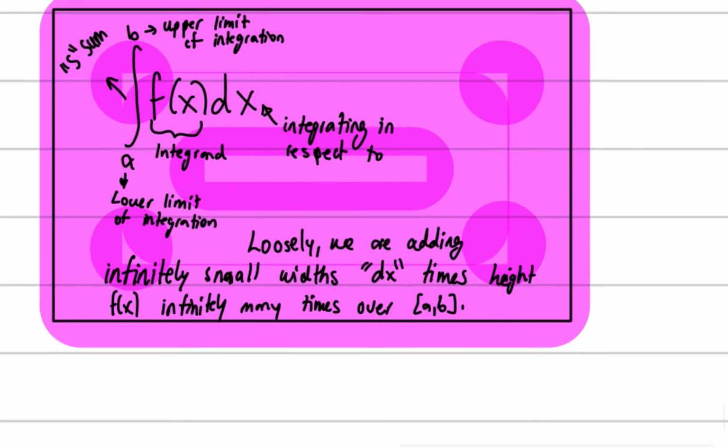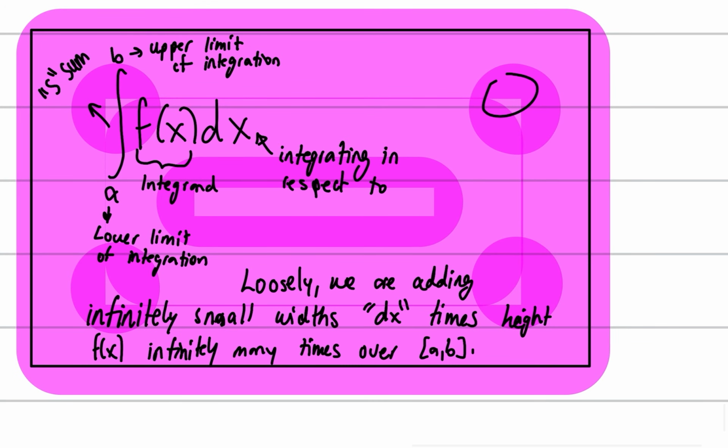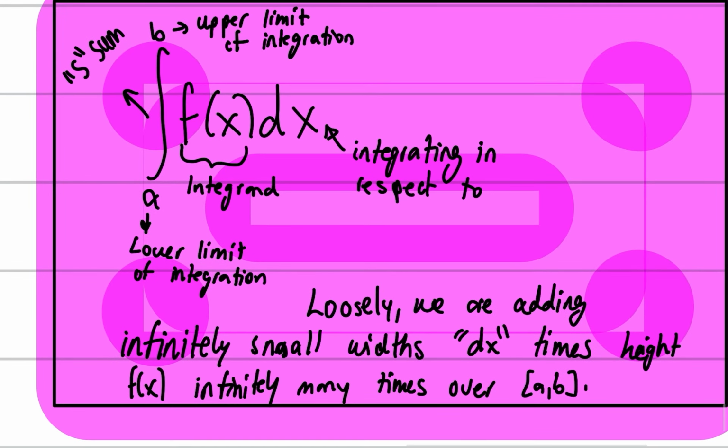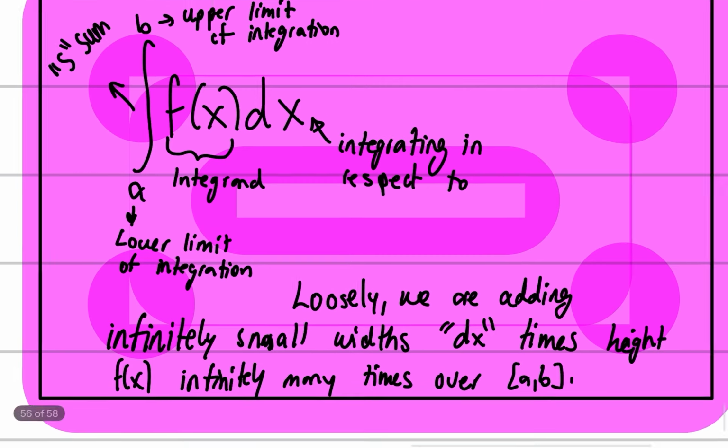So here's our full notation. Ignore this purple thing. But we have the integral from a to b of f of x dx. f of x is our function inside. It's called the integrand. a is the lower limit of integration and b is the upper limit of integration. dx is technically nothing. It's just a symbol that demonstrates what variable we're integrating with respect to. Similar to the dx in differentiation, it just tells us what variable it's with respect to.